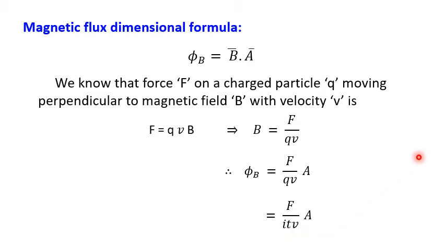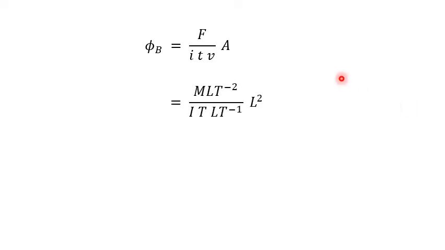If you substitute all, as it is, the flux formula is F by ITV into A. Now if you substitute dimensions, F dimensional formula is MLT power minus 2, and area dimension is L square, and current, small i, the dimension symbol is capital I, or in some books they use capital A also. Capital A gives confusion, why? Because area A is already there, so that is why I'm using capital I as the dimension symbol for current, and T, time, dimension symbol capital T, and velocity LT power minus 1.